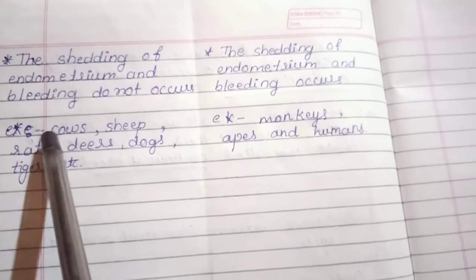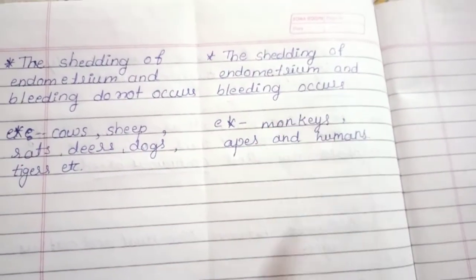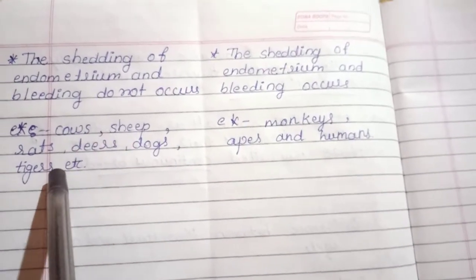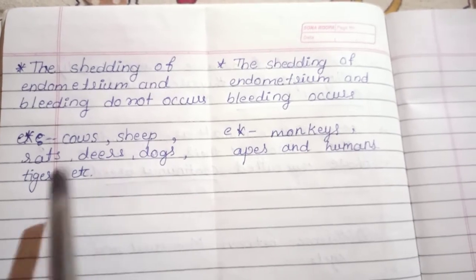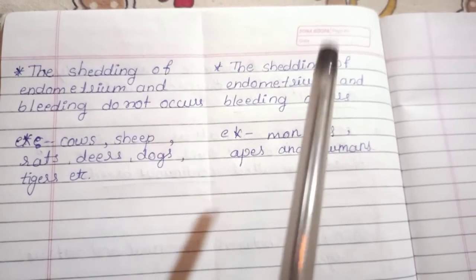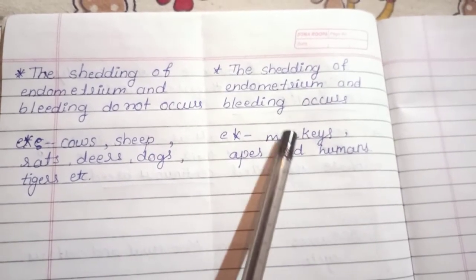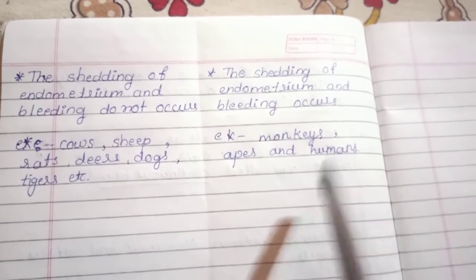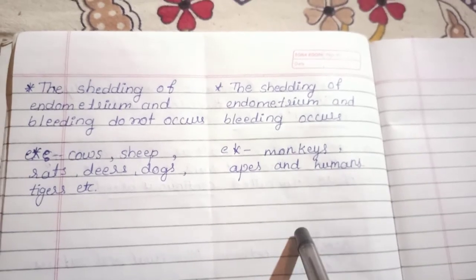And last, examples of the oestrus cycle and menstrual cycle, non-primates and primates. Non-primates are cow, sheep, rat, deer, dogs, tigers, etc. And primates means monkeys, apes, human beings, and gorillas. These are all called primates.